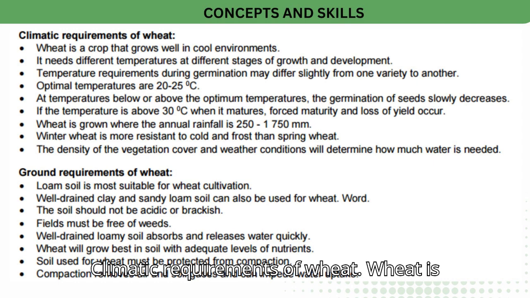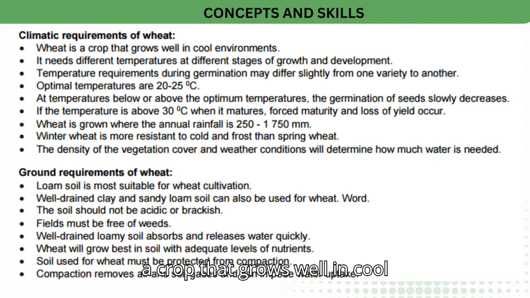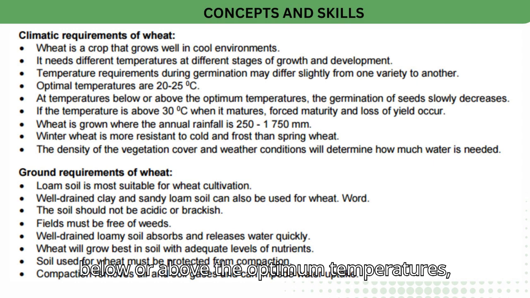Climatic requirements of wheat. Wheat is a crop that grows well in cool environments. It needs different temperatures at different stages of growth and development. Temperature requirements during germination may differ slightly from one variety to another. Optimal temperatures are 20 to 25°C. At temperatures below or above the optimum temperatures, the germination of seeds slowly decreases.